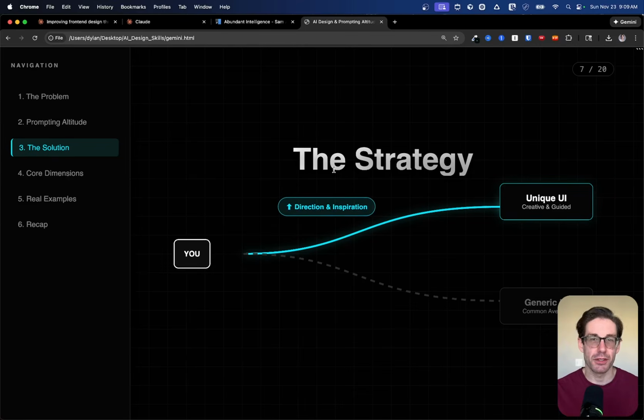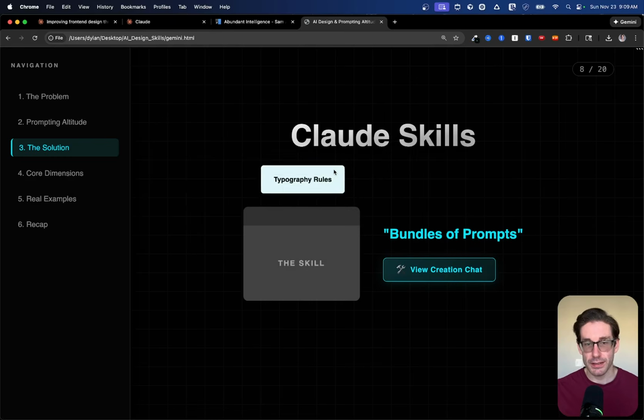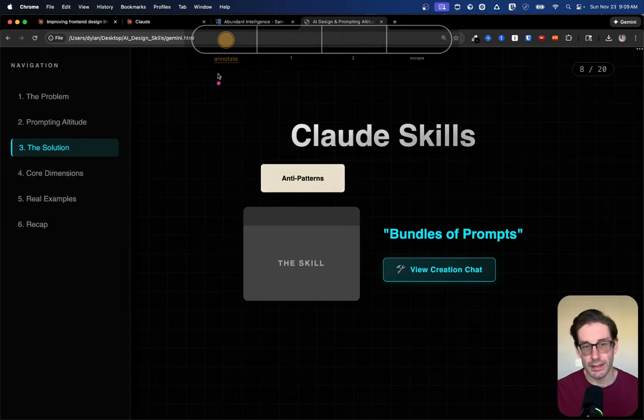And now that we have a general understanding of prompting altitude, what's high and what's low, I want to give you hyper practical examples of how you can apply this in your own day-to-day work. So in this example, I'm going to talk about Claude Skills, but you can do this outside of Claude Skills as well. Now, quickly, what is a Claude skill?